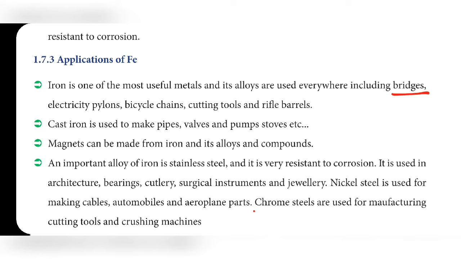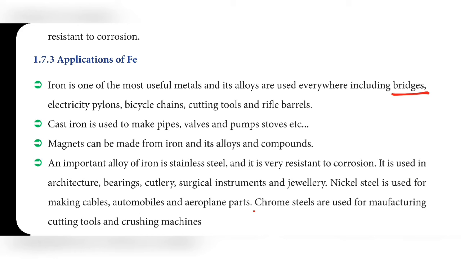Second point, cast iron is used to make pipes, valves, pump stoves, etc. Magnets can be made from iron and its alloys and compounds, so for that also iron is used.